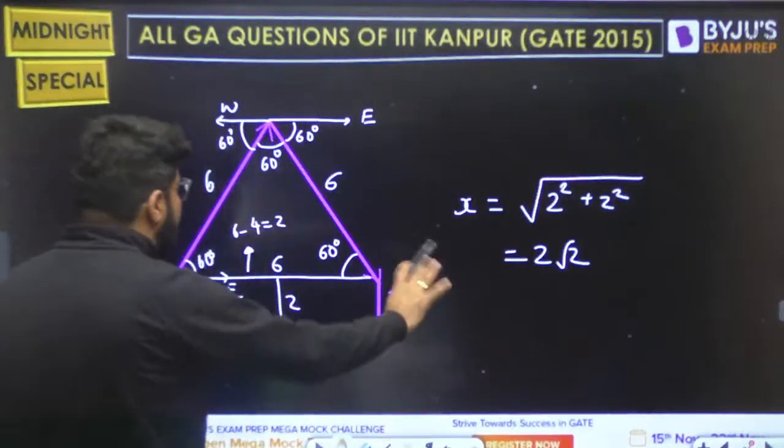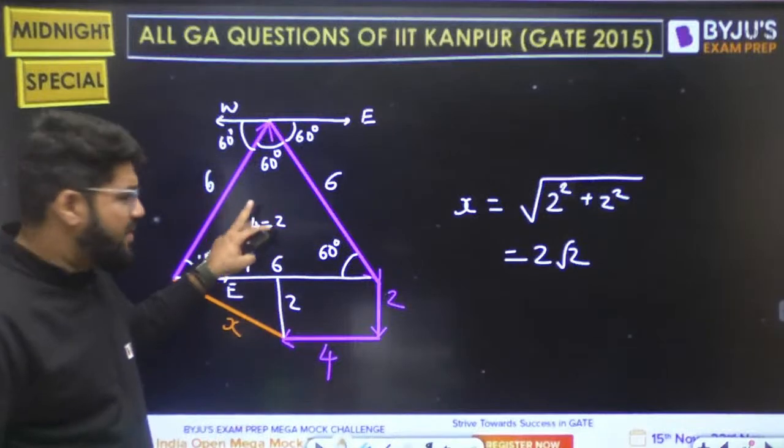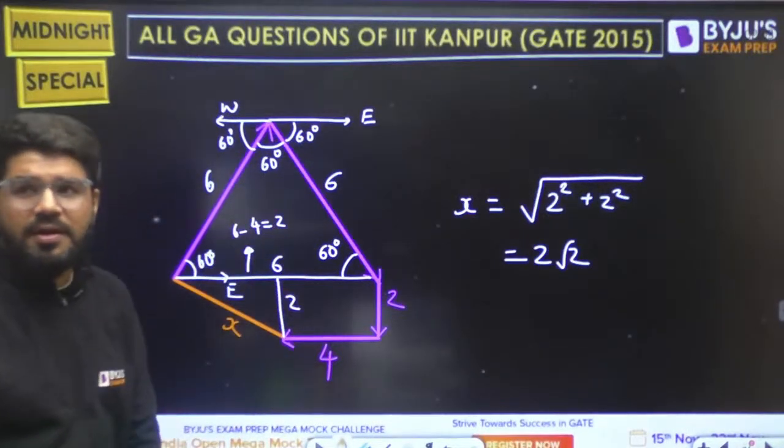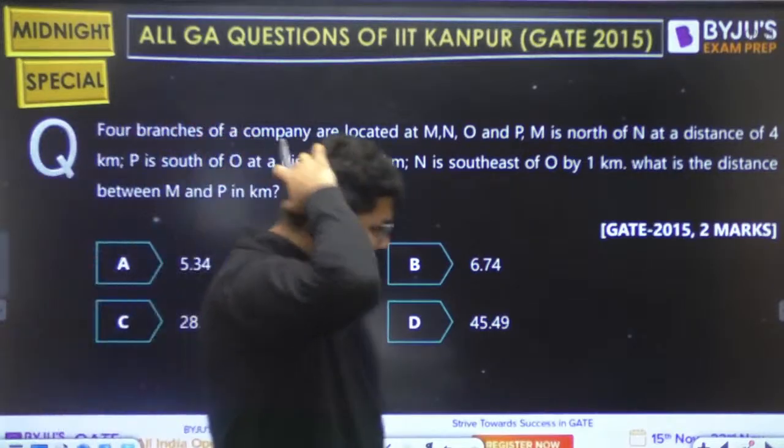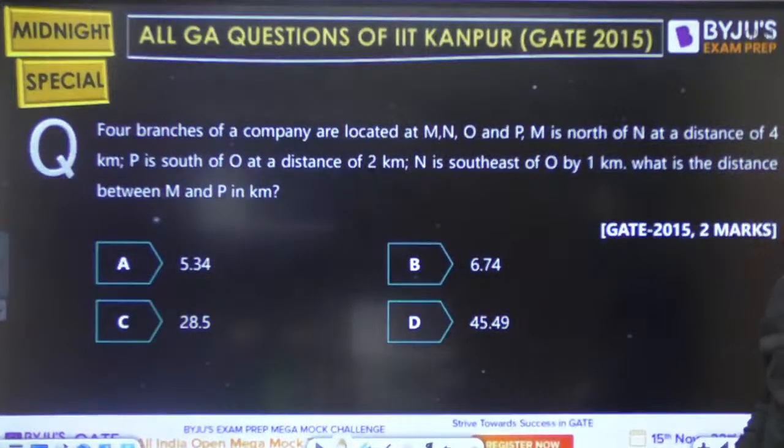Right. Chalo, bahut badhiya. So x is equal to 2 root 2. I'm not writing the steps. In the picture I have described what calculations are going on. One more good question. Now this one is a 2-mark level question. One more good question of the direction sense.